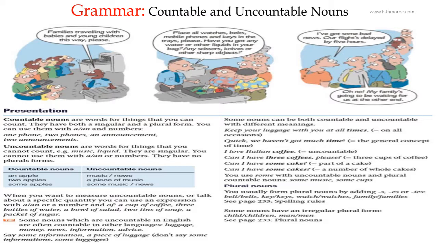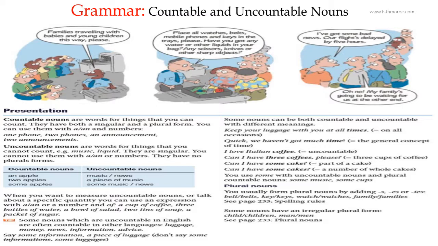One phone, two phones, an announcement, two announcements. So please, these articles a and an, don't try to confuse them. We put a when the following word starts with a consonant, and we use an when the term that follows starts with a vowel. Don't try to confuse these articles, please.